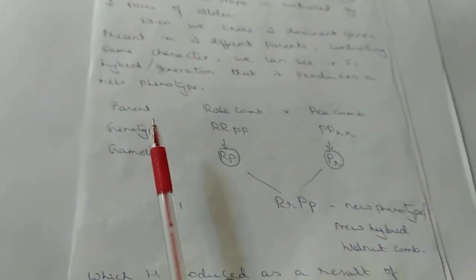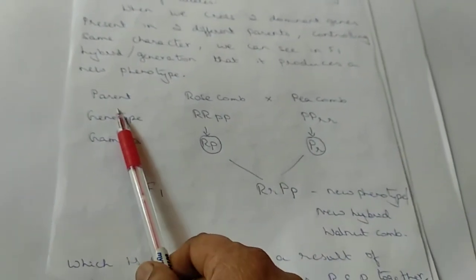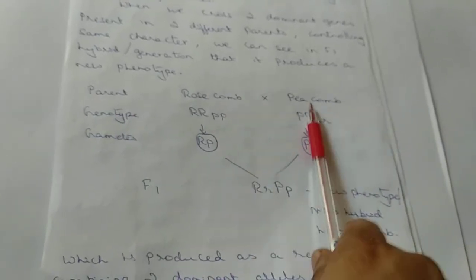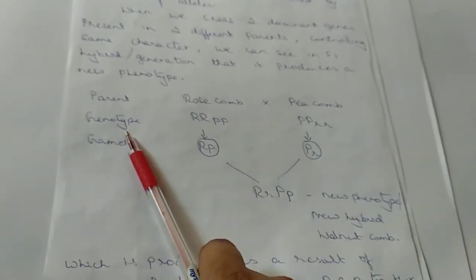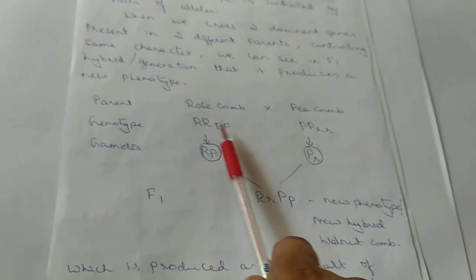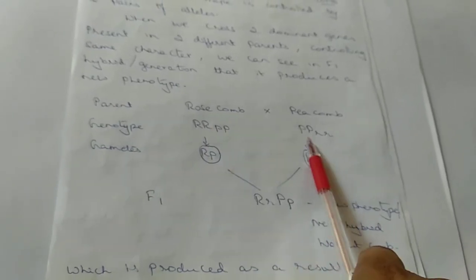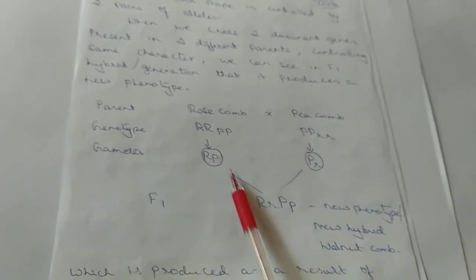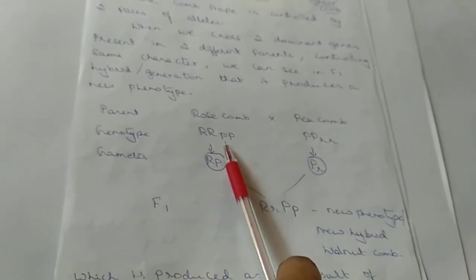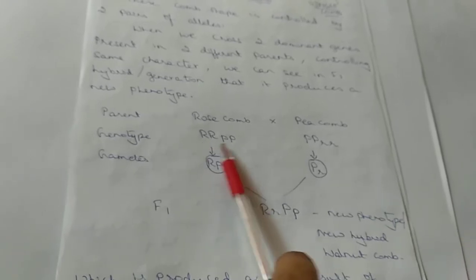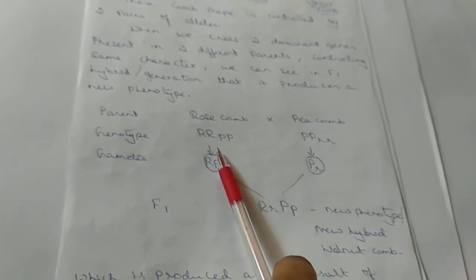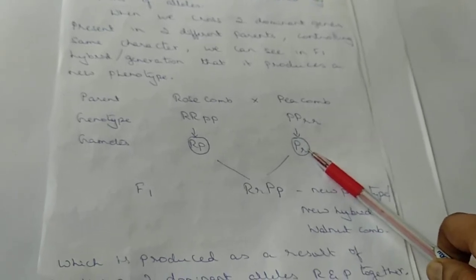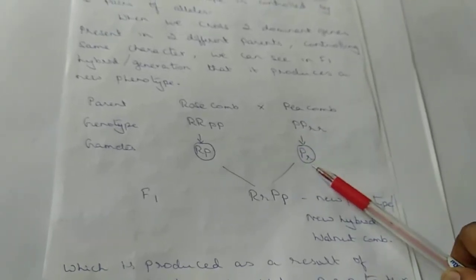So you can see here the schematic representation that we have taken the parental ones, the rose comb and the pea comb of two different parents, with the genotype capital R, small p, and capital P, small r. The gametes we are going to represent as capital R and small p, because these two are considered homozygous conditions. The same thing here arises in the pea comb, the capital P and small r.